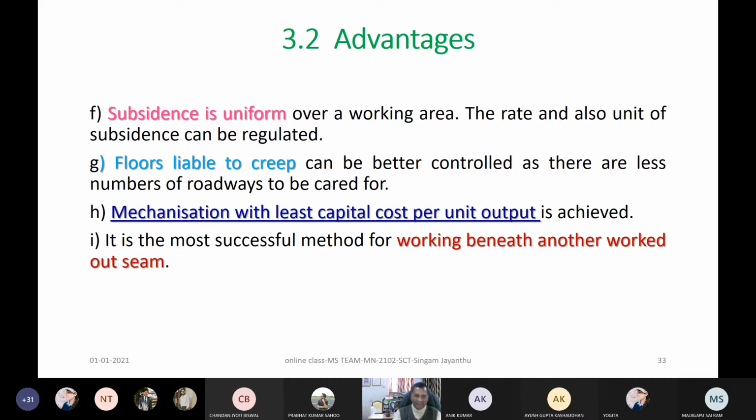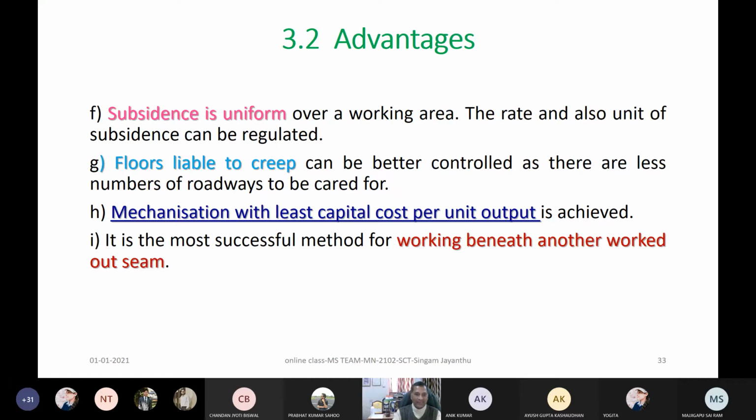But in general, as I already told you, my beloved students, the majority of our mines are with board and pillar, and 99% of all our underground coal mines are running under loss. My beloved students should note down with red ink, a little underline, so many things. Our adjacent mine, Orient mine, is incurring a loss of 1000 rupees per ton, not cost of production, loss.